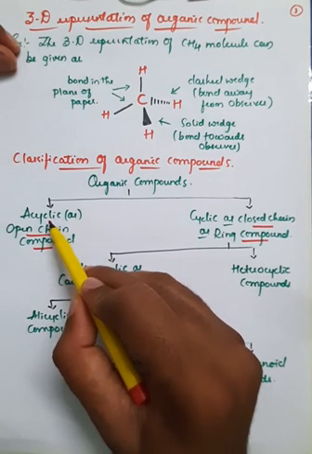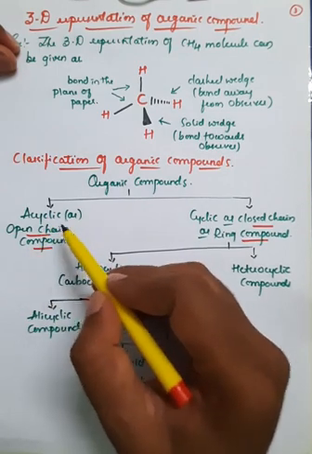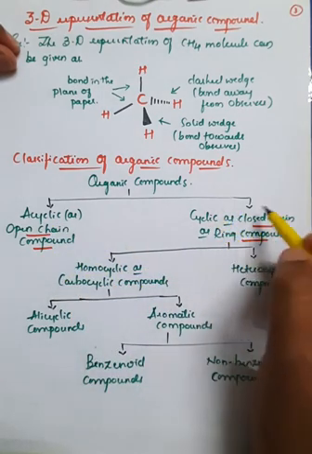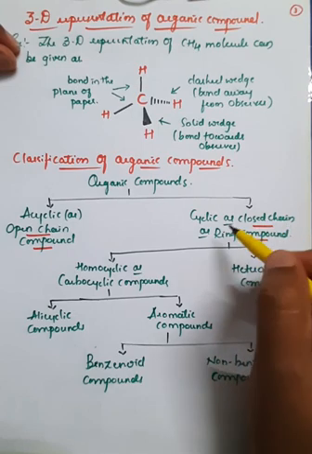One is acyclic, which means non-cyclic, or you can also call it open chain compounds. And cyclic, or also we can call it closed chain, or the another name for cyclic is ring compounds, right?